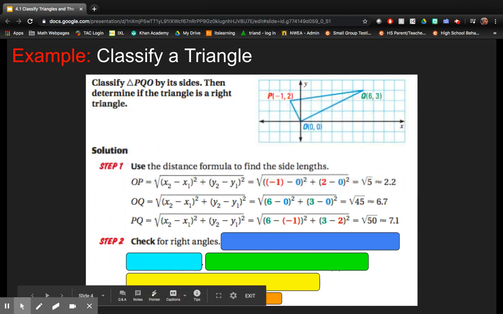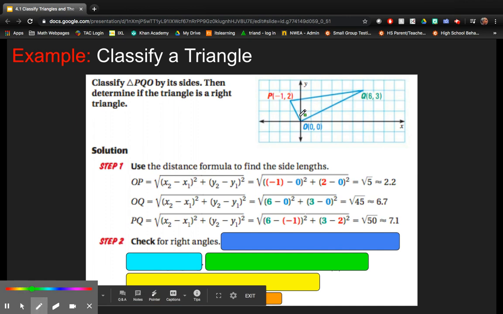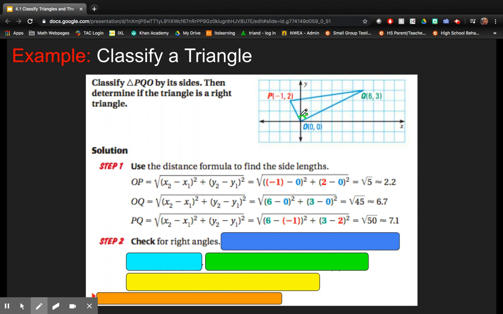Now that we've determined what kind of triangle it is, now we need to determine if it is a right triangle. Does it have a right angle? So what we wonder is, is this angle a right angle? That's the question, right? So this one is obviously not a right angle, and this one is also pretty obviously not a right angle, but different than this one. So we're really wondering about this angle.